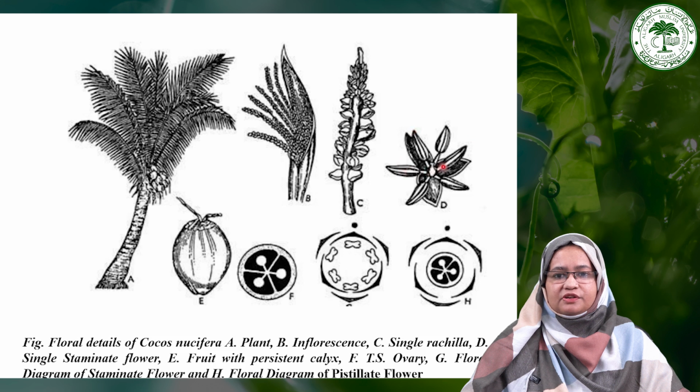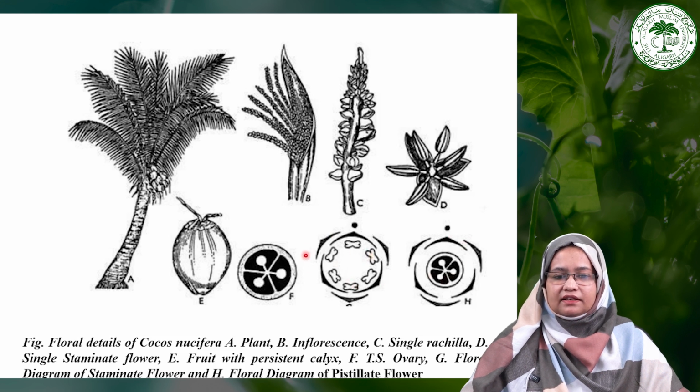There are a number of stamens. As you can see here, there are 6 stamens. Then the perianth is also 6, arranged in 2 whorls. And this one is the female flower, as you can see here. And this is the TS of the ovary, showing the exact presentation, and each locule you will find here, that is a trilocular ovary with one ovule in each locule. And this one is the floral diagram.